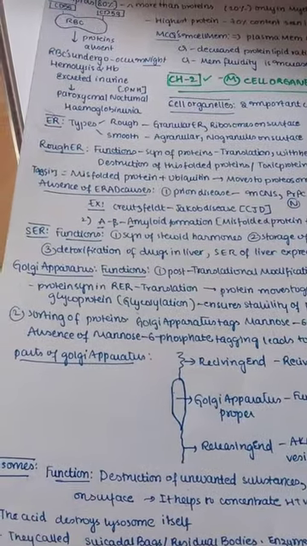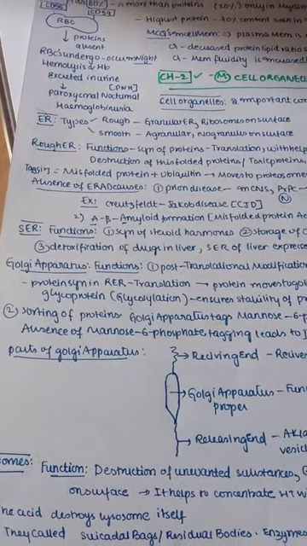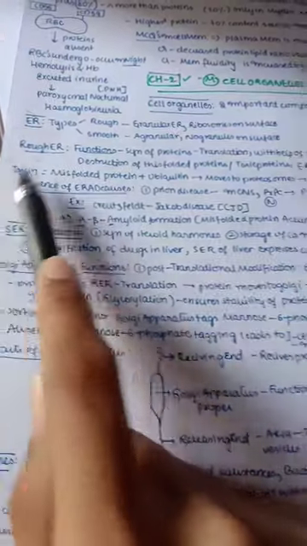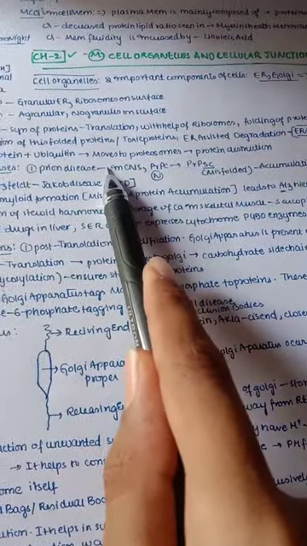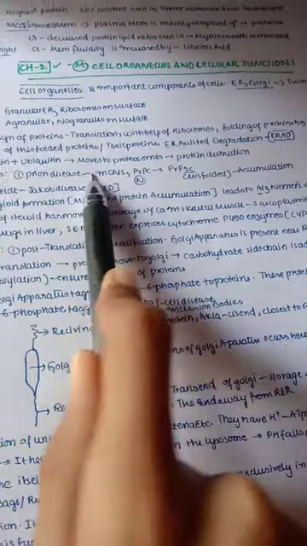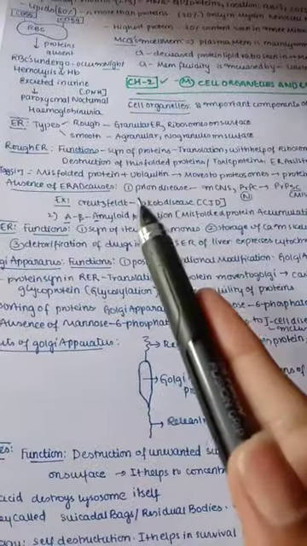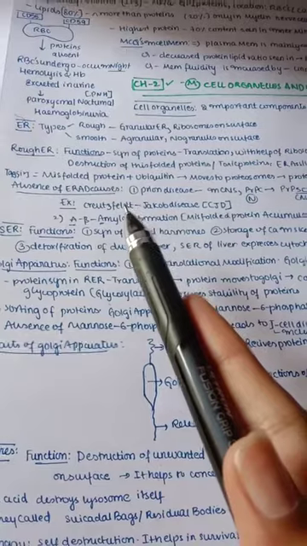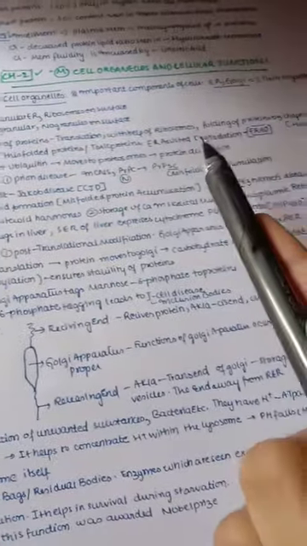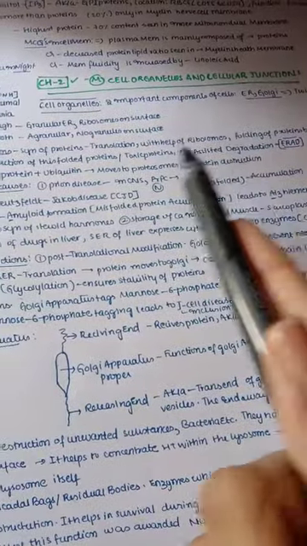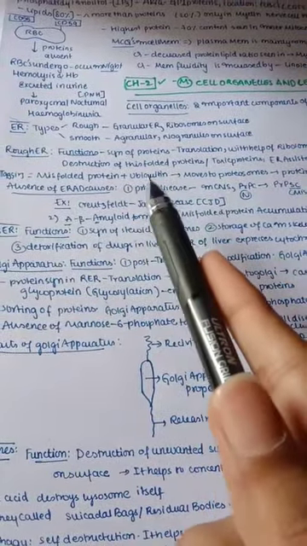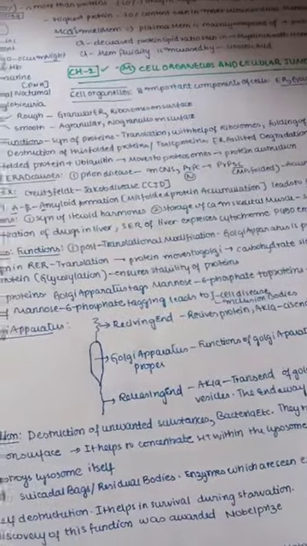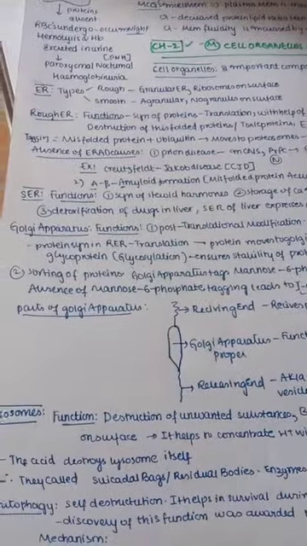So misfolded proteins are also bound with ubiquitin. This process is called tagging. Then it moves to the proteasomes. After moving to the proteasomes, protein destruction takes place. As we said, ERAD is useful for degradation of toxic proteins, that is, misfolded proteins. Even by the help of this binding of ubiquitin, or tagging with ubiquitin, they also move to the proteasomes, and protein destruction takes place in this way.